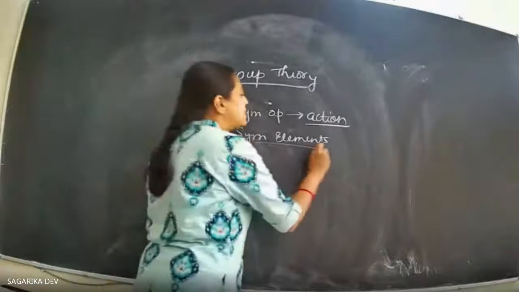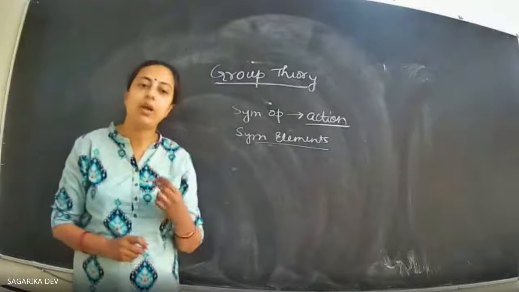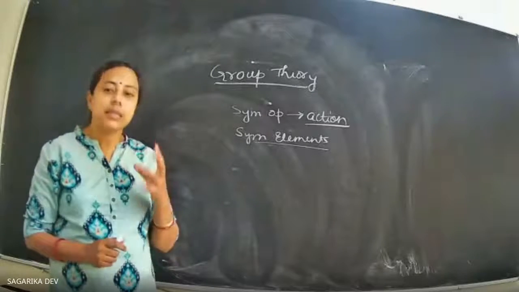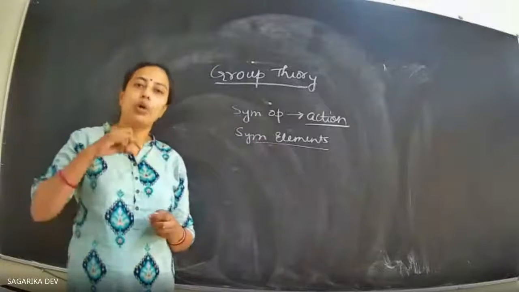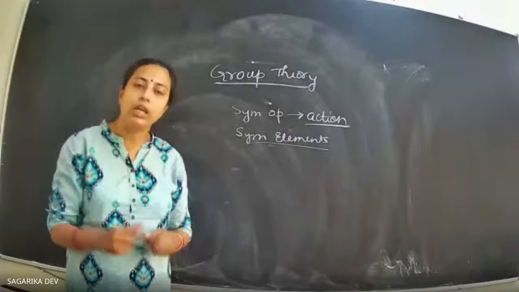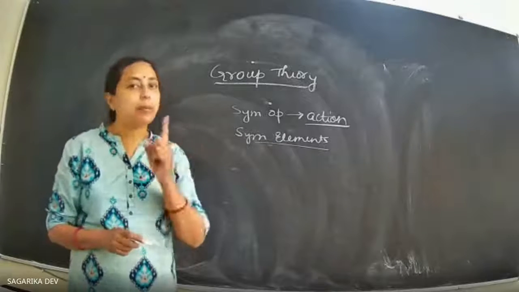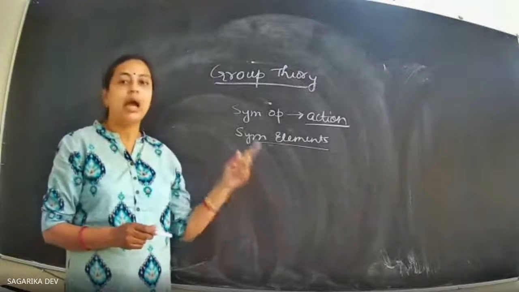On the other hand, symmetry elements are the geometrical entities that are actually needed for doing this operation. Like I may be rotating the particular molecule along a particular axis. That particular axis is called the symmetry element.